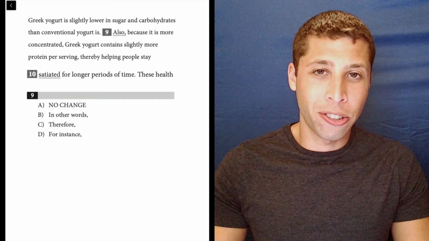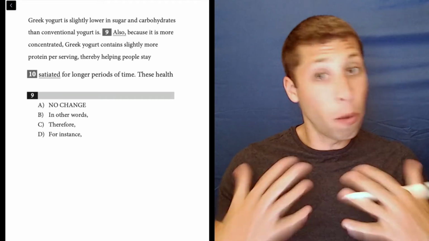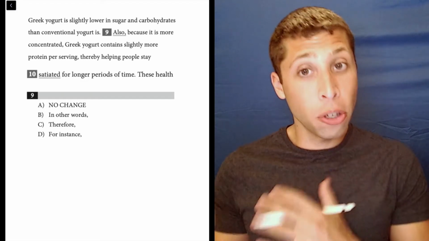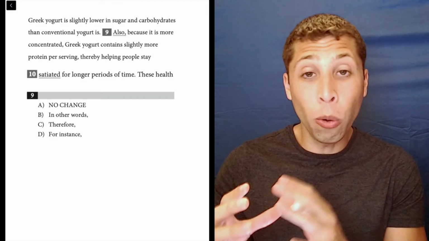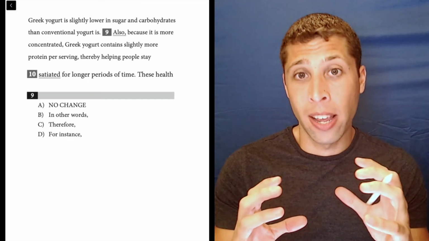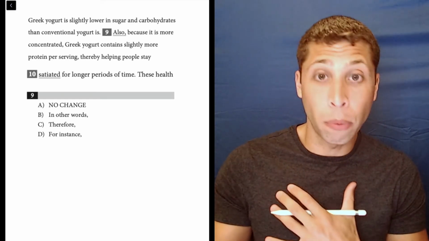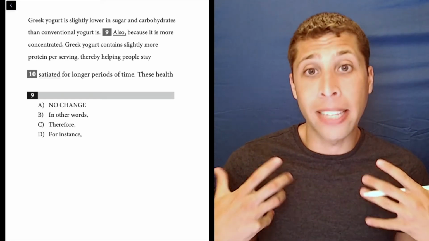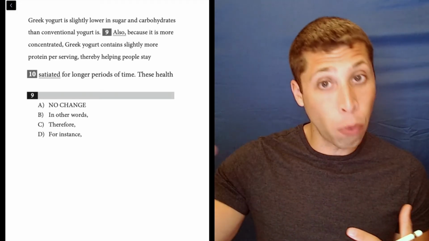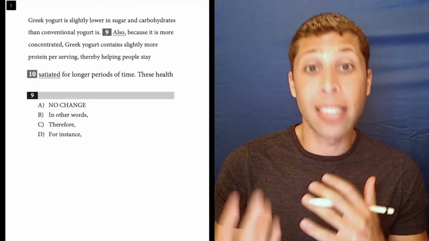All right, so this question is clearly testing transition words. And hopefully from experience, we know that transition questions are kind of a big exception on the SAT writing. They are the only ideas question that doesn't have an actual question. So that means we're not really looking for any sort of grammar rule here or picking a choice just because it sounds good. We need to think about the ideas in the sentence before the transition word and the sentence that contains the transition word and see how they relate.